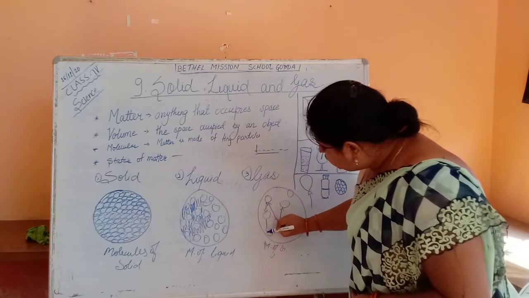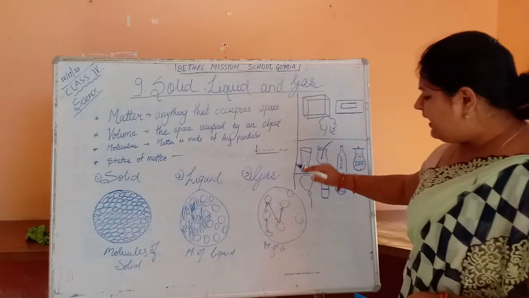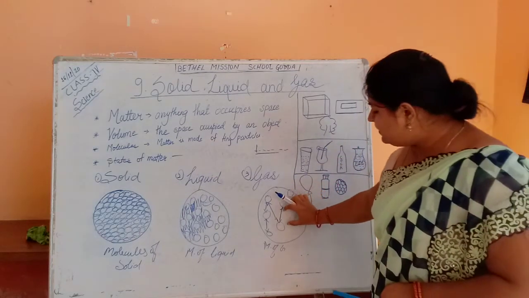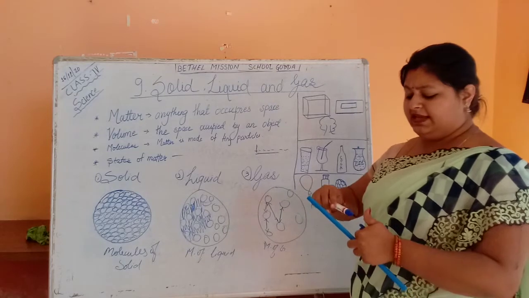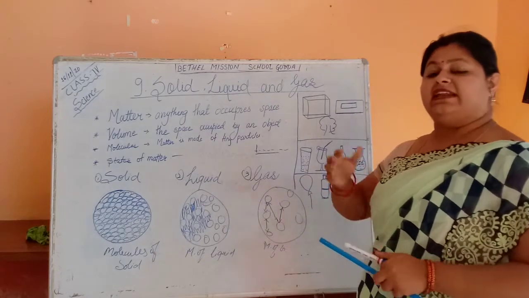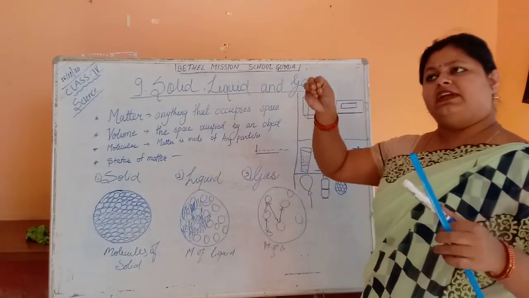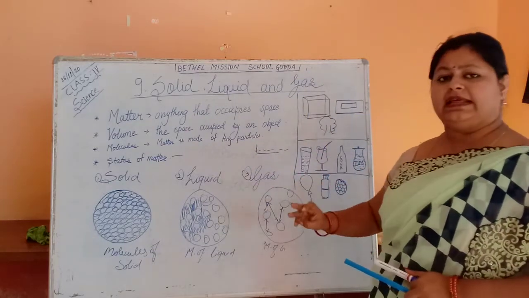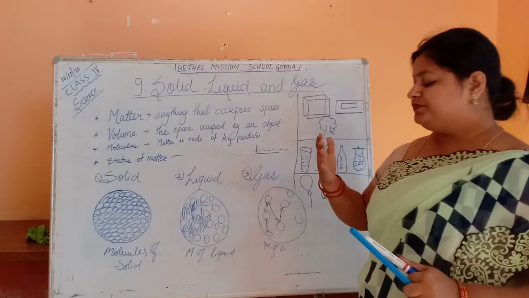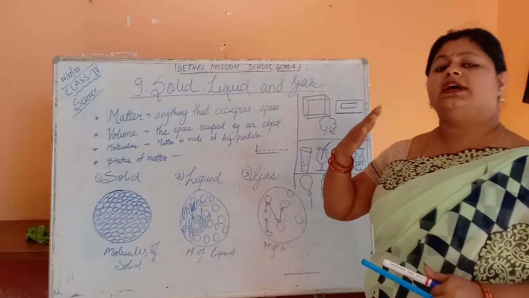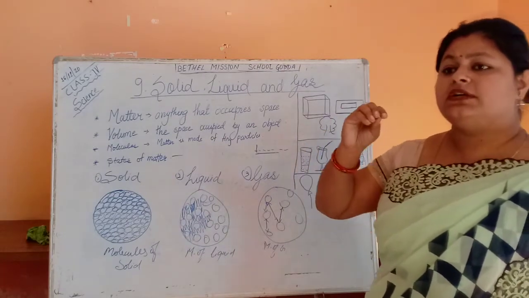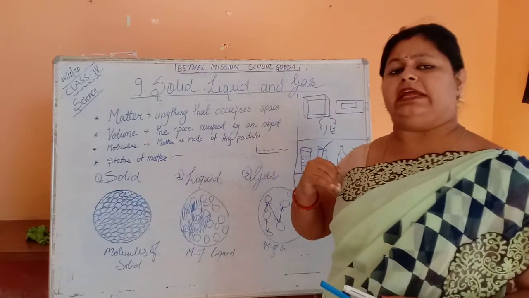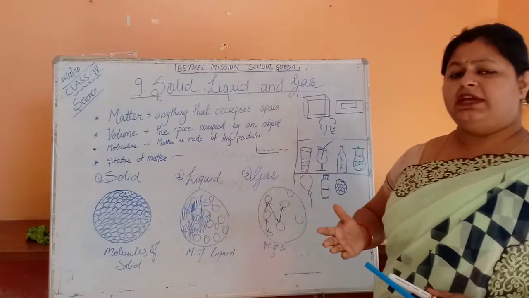The molecules of gases are far apart. There are so many gaps between the molecules of gases. That's why gases are very light in weight, and if you keep a gas, you cannot see it. Gases are also odorless. You cannot see the gas, you cannot smell the gas, you cannot touch the gas. It can only be filled.